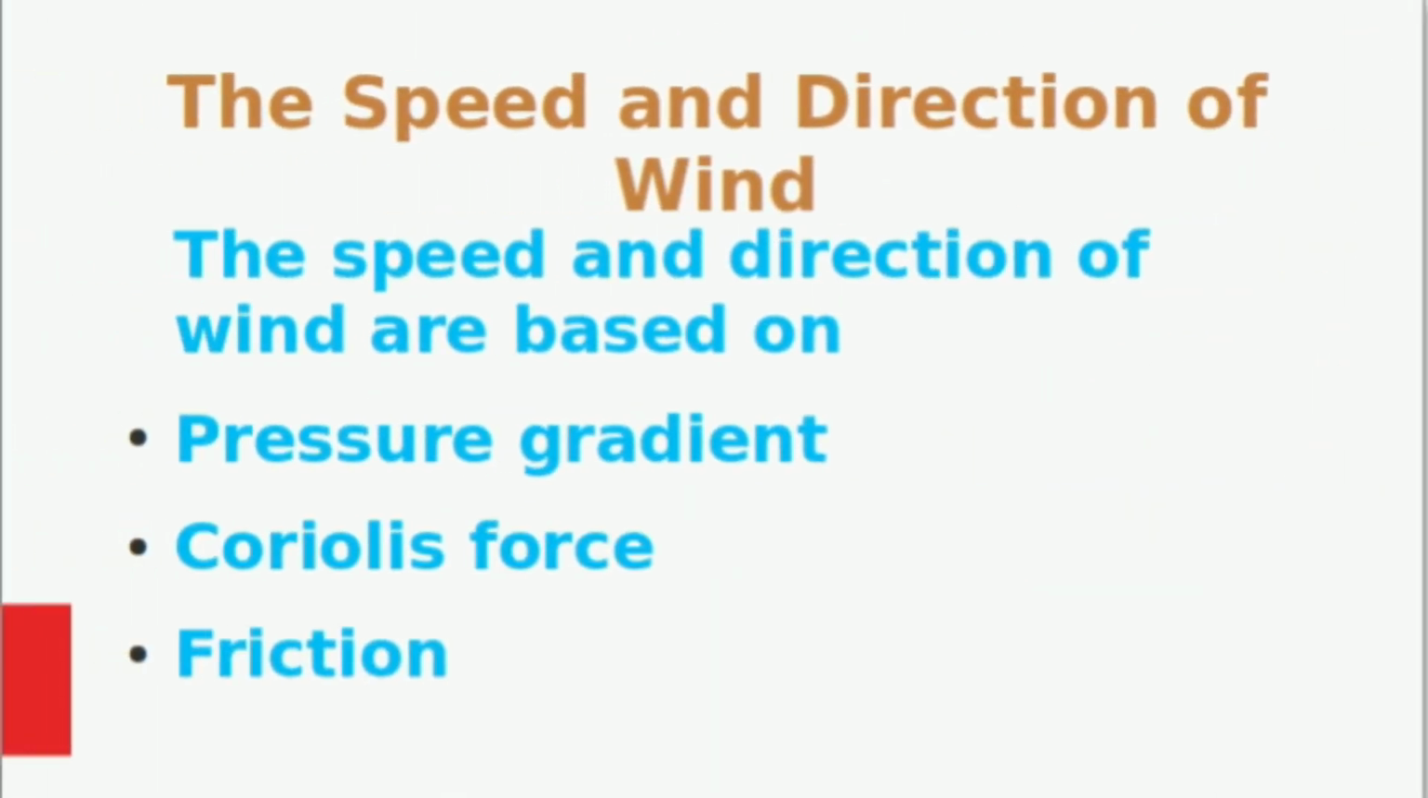The next topic is the factors influencing the speed and direction of wind. They are pressure gradient, Coriolis force and friction. Let us discuss them in detail.